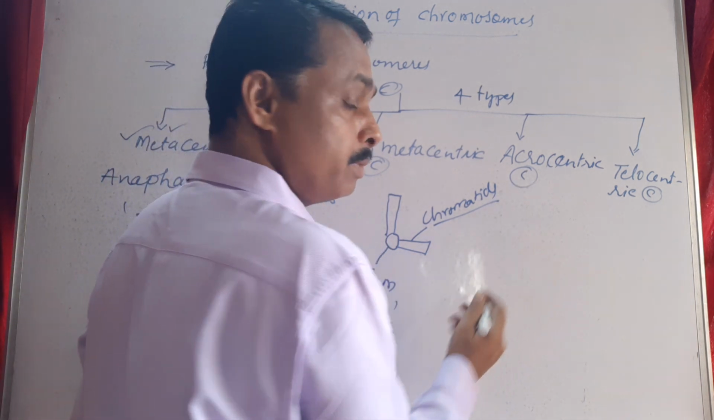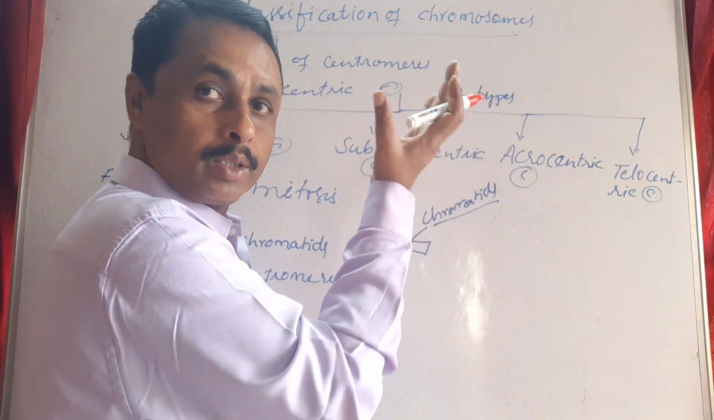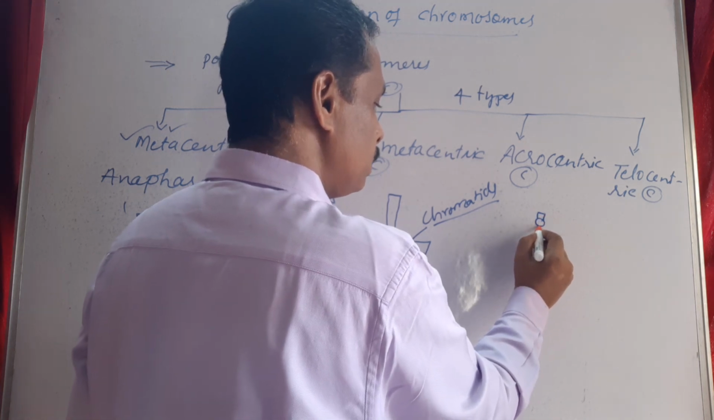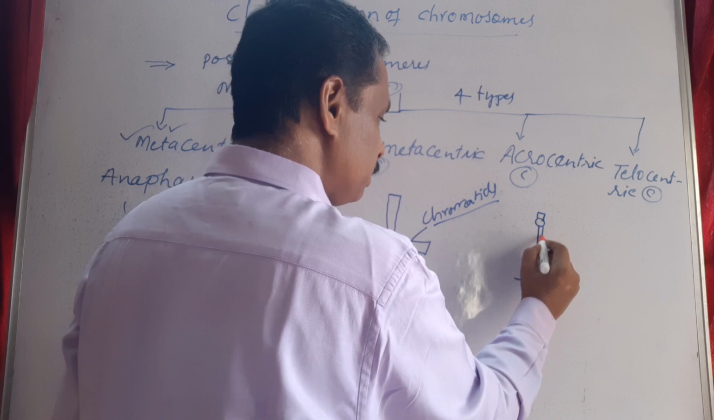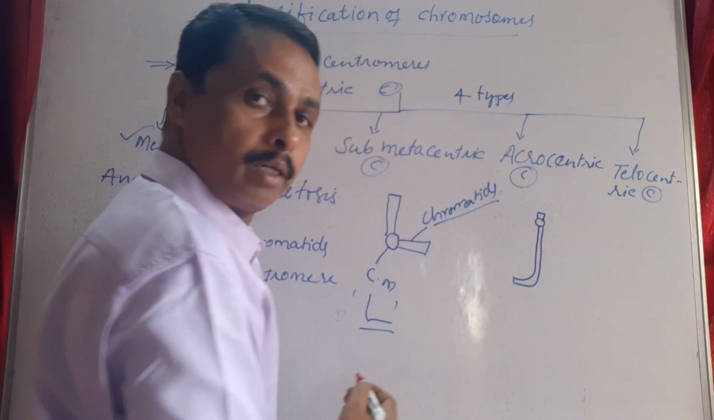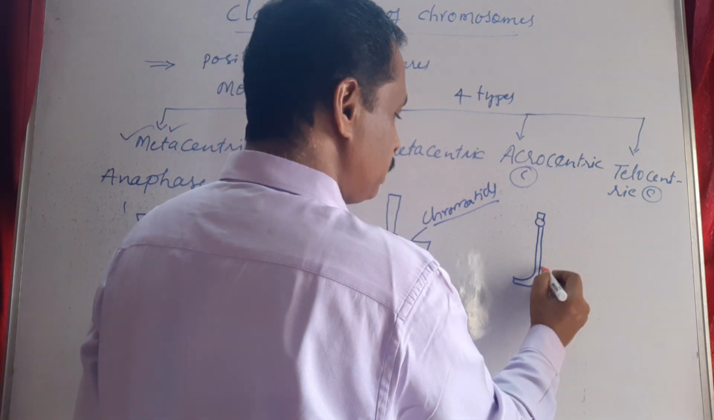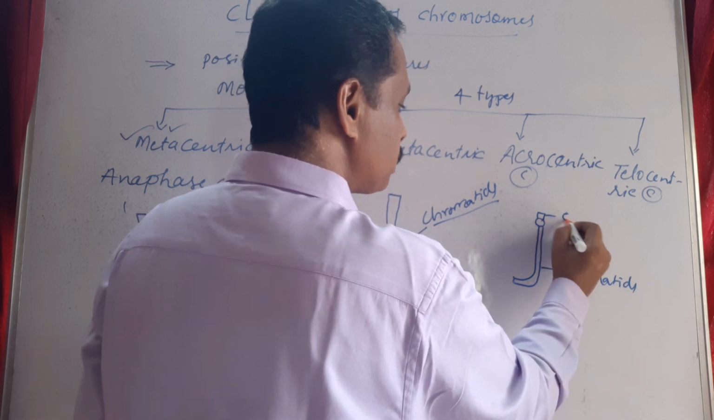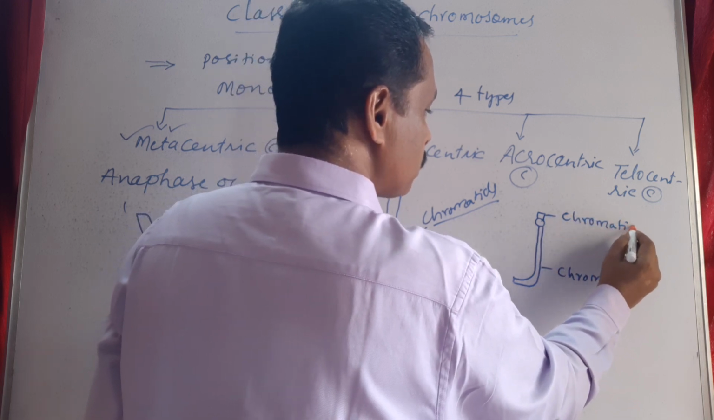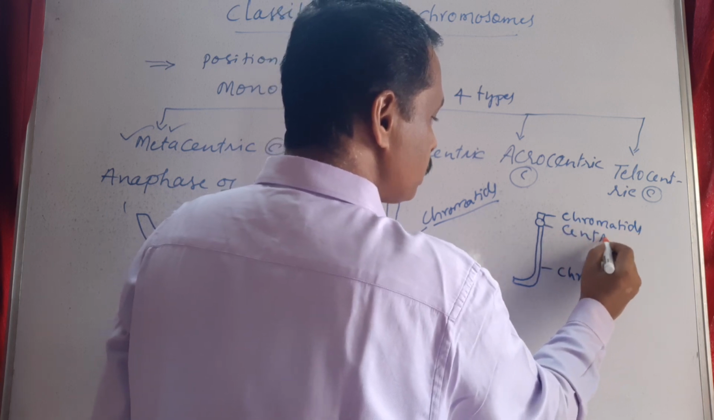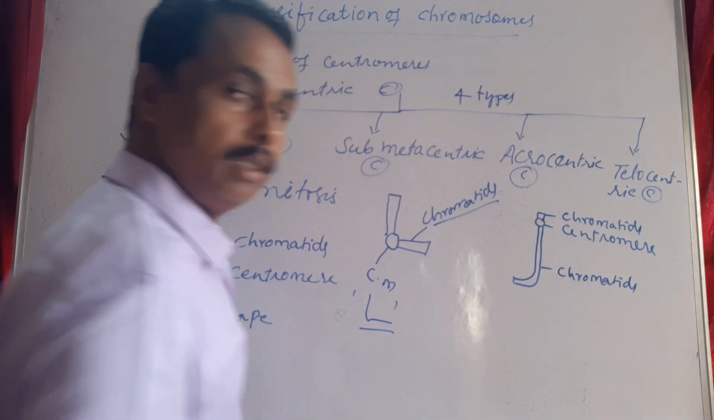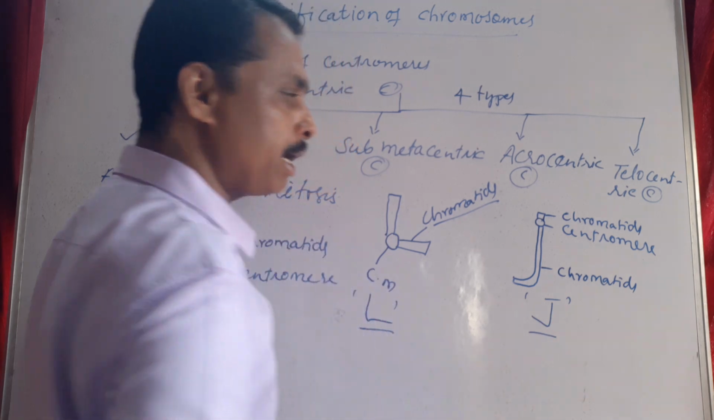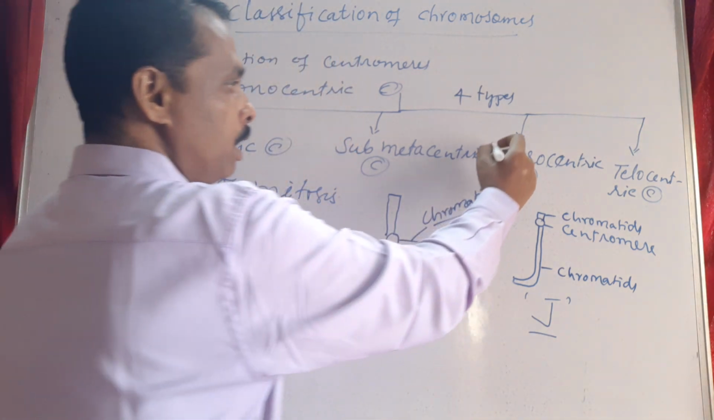And in acrocentric chromosome, the centromere will be almost towards one end of the chromosome, and it bears two unequal armed chromatids. These are chromatids. So almost the centromere will be towards one end of the chromosome, and it shows the letter J during anaphase. So this is called acrocentric chromosome.